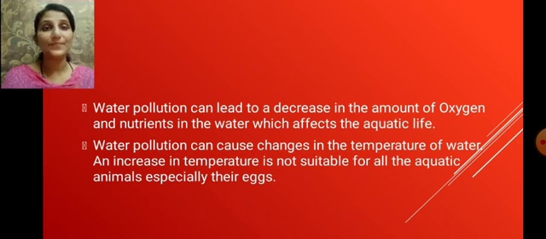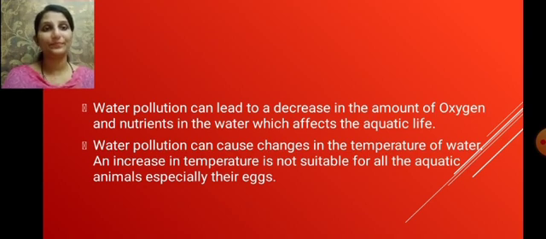So the greater the amount of organic matter or sewage released into the water bodies, the greater the amount of oxygen required. As a result, the water bodies get depleted of oxygen. So can other plants and animals who are dependent on oxygen survive in these water bodies? No.